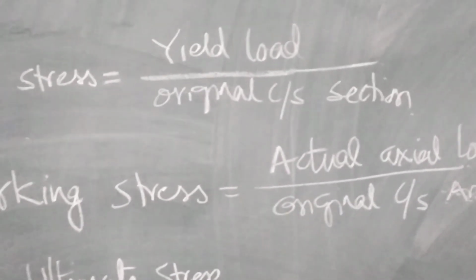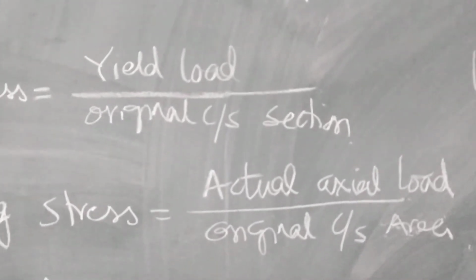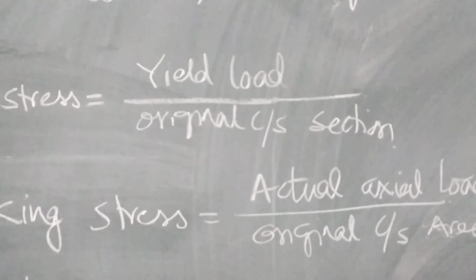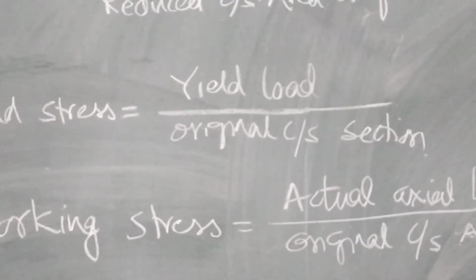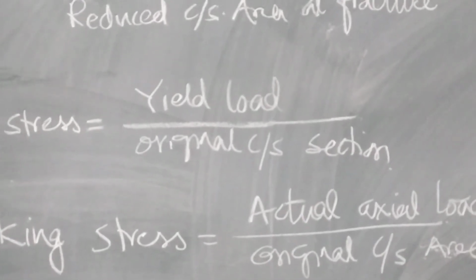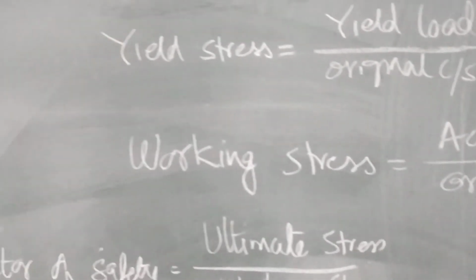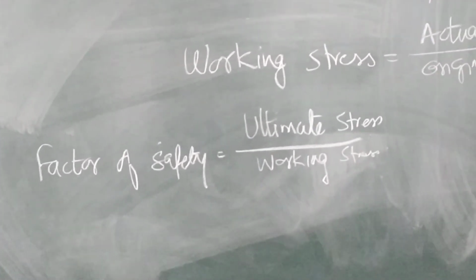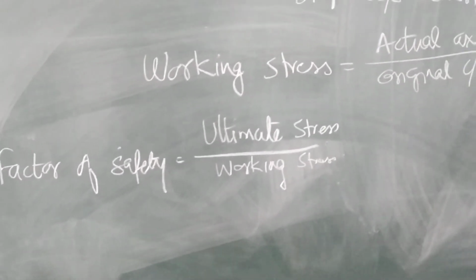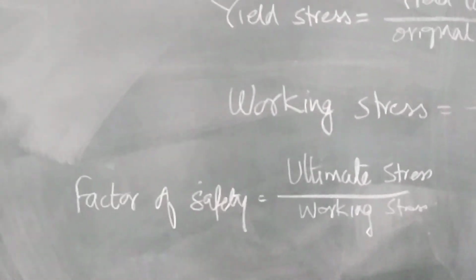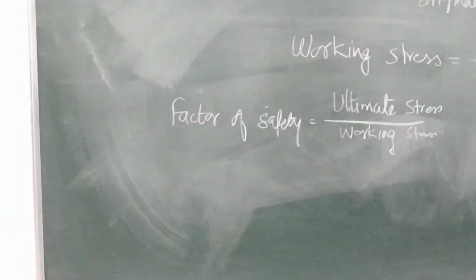See, what is the difference between ultimate stress and working stress? Ultimate means the maximum load a material can carry, and working stress is actual axial load divided by original cross sectional area. Factor of safety is ultimate stress divided by working stress, which we have calculated here. Ultimate stress upon working stress is nothing but the factor of safety.